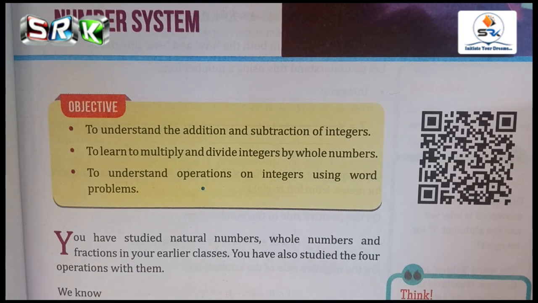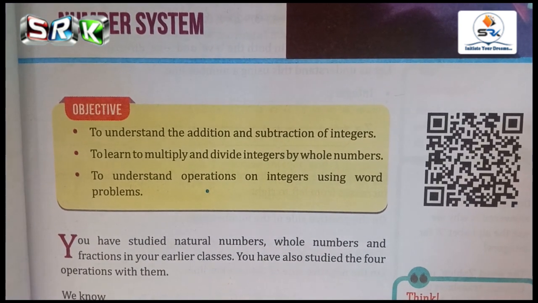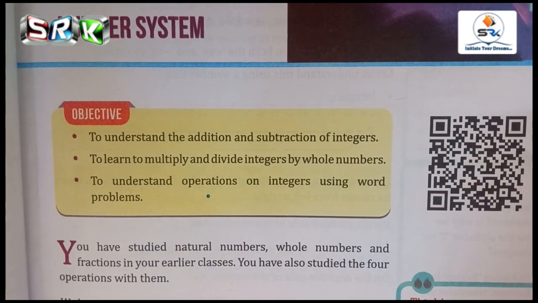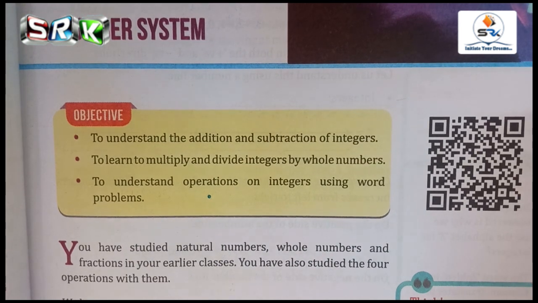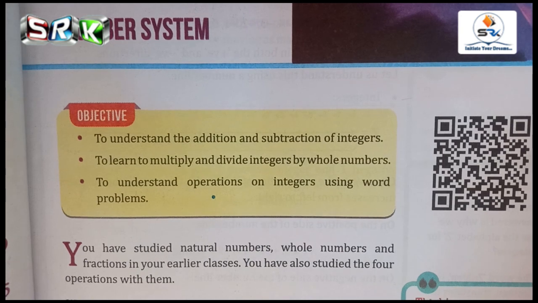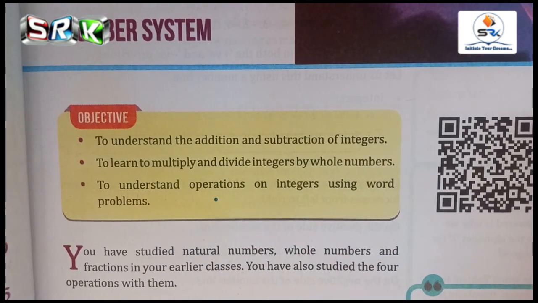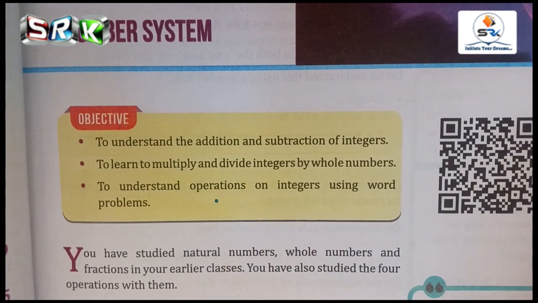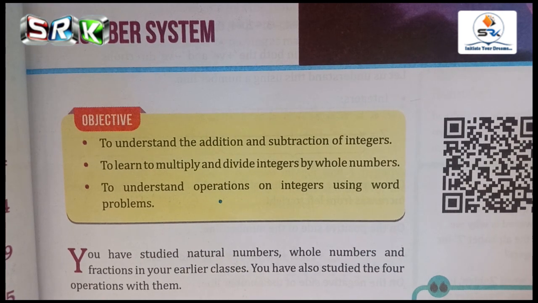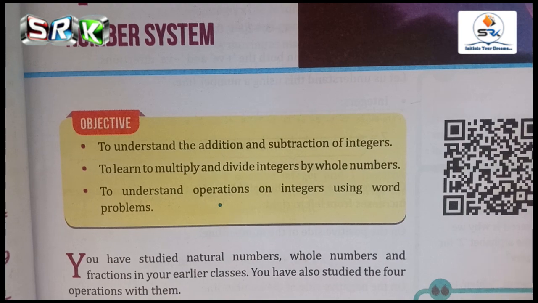Do you know what is meant by number system? Let me see now. A collection of things usually called numbers. The things which are represented as numbers, together with operations on those numbers and properties. Here the operations are addition, subtraction, multiplication and division. So these are all the collections of numbers which are represented with addition, subtraction, multiplication and division. This is named as number system.